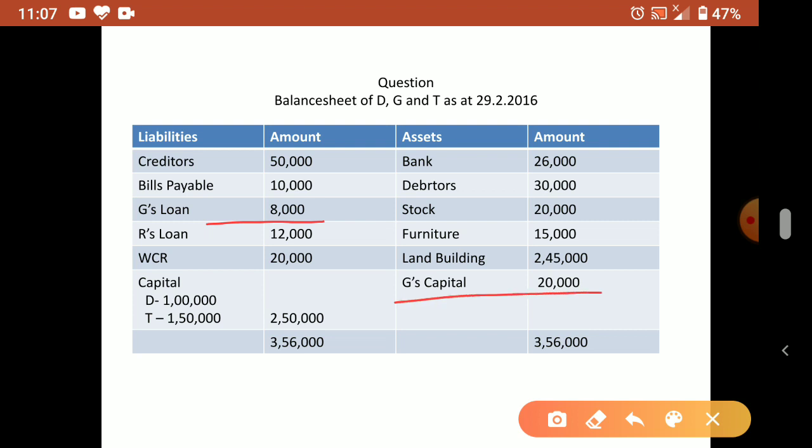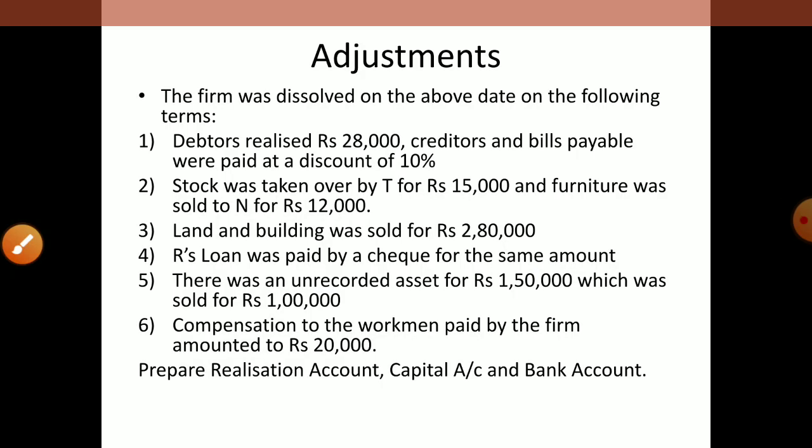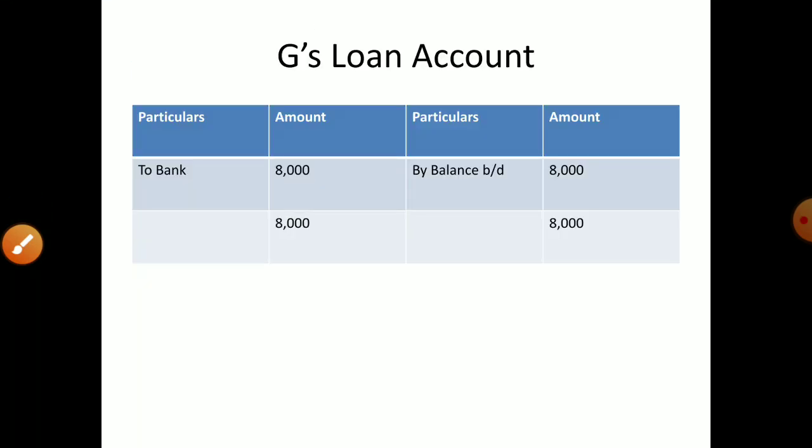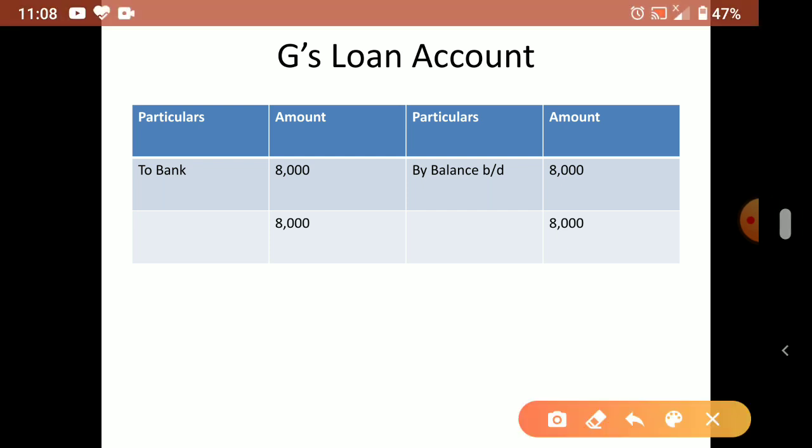Now we prepare the loan account. How we prepare, we'll see. G's loan account is a credit balance, so all credit balance items you have to start from the credit side.